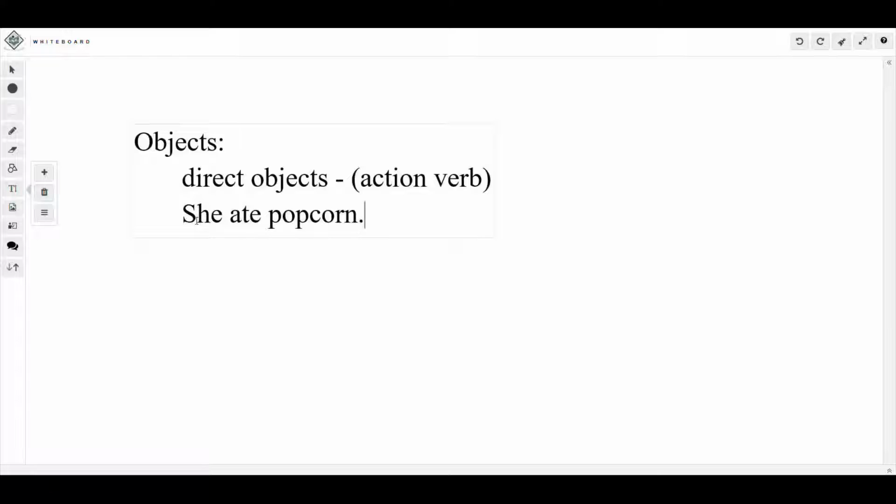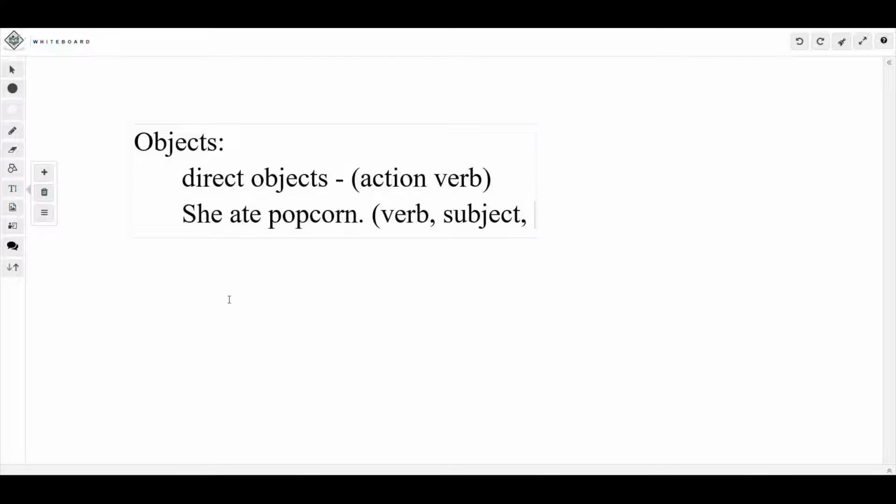She is your subject. And don't forget those questions that you ask. You know how to find this. You find the verb, and then you find the subject by asking who or what, whatever the verb is. And then if it's an action verb, you say subject, verb, who or what.